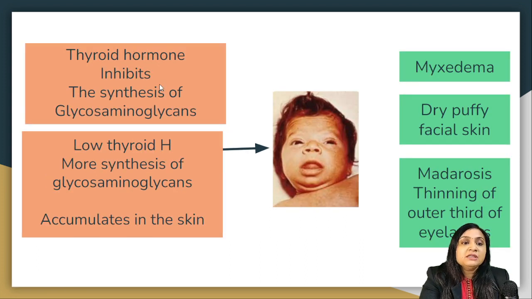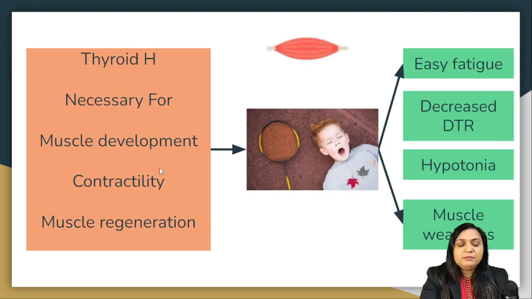Thyroid hormone inhibits the synthesis of glycosaminoglycan. If there is absence or low thyroid hormone, there will be more synthesis of glycosaminoglycans, which accumulate inside the skin, and this is the important reason for myxedema. It will cause dry, puffy facial skin, and it also has some effect on the hair follicle: absence or thinning of the outer third of the eyelashes, which is called madarosis. Thyroid hormone is necessary for muscle development, contractility and muscle regeneration. In its absence, there could be easy fatigue, decreased deep tendon reflexes, hypotonia as well as muscle weakness.